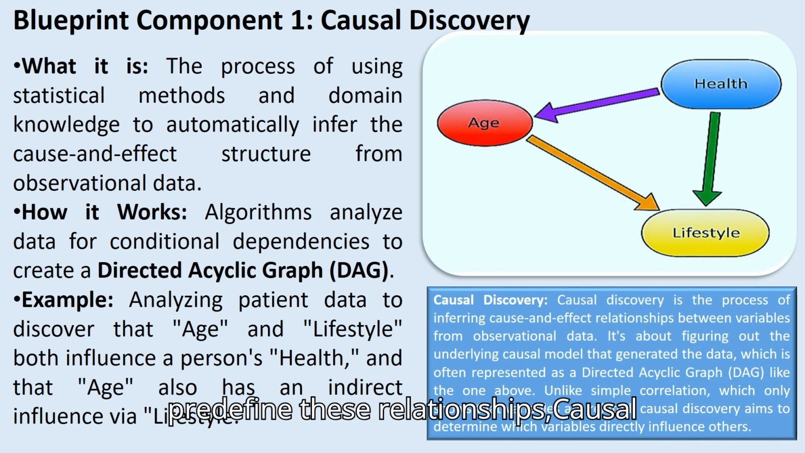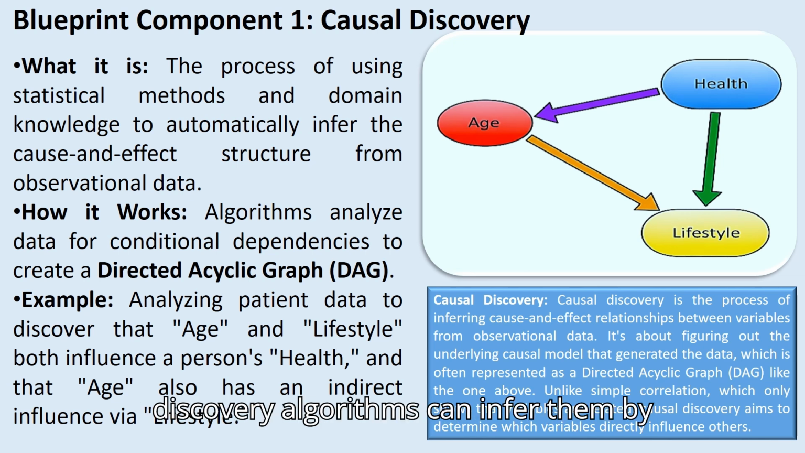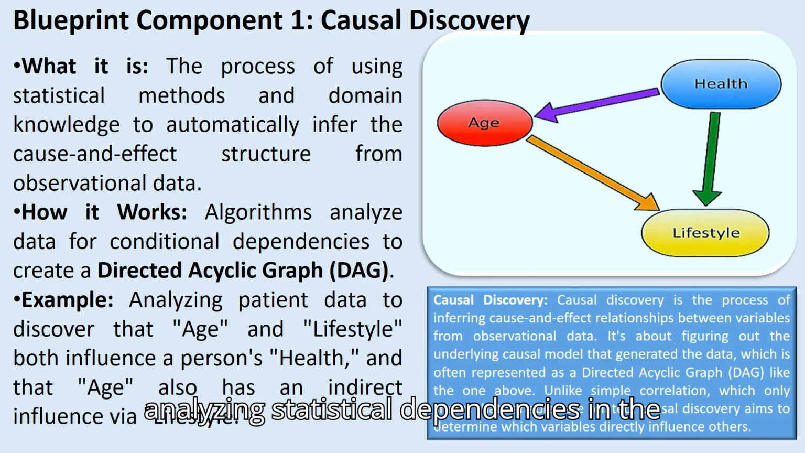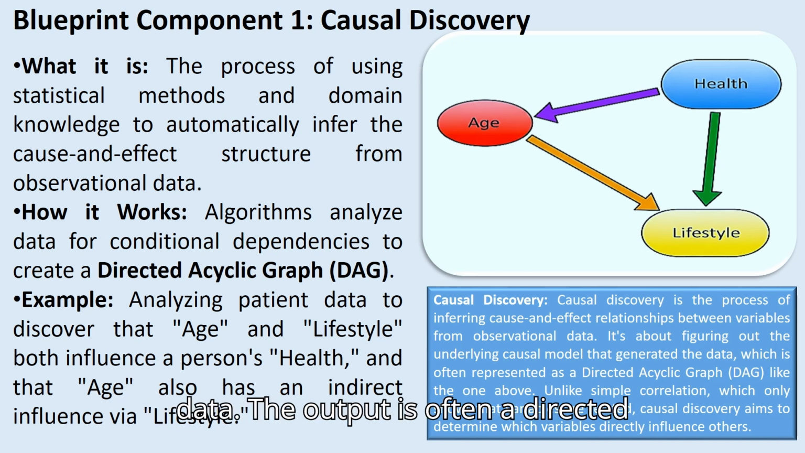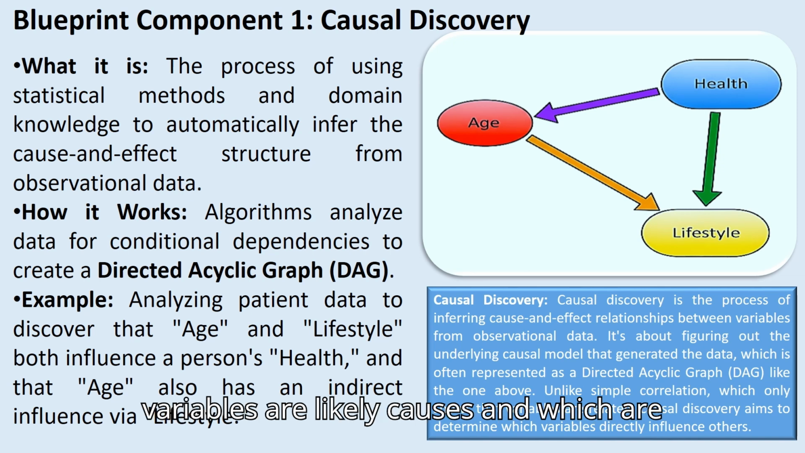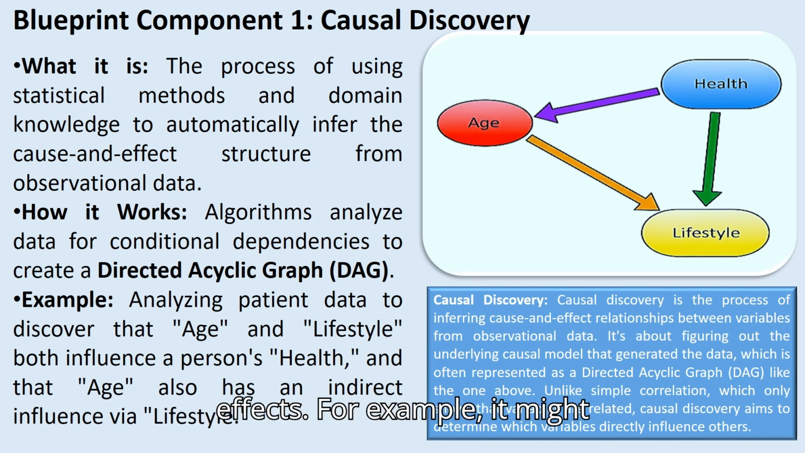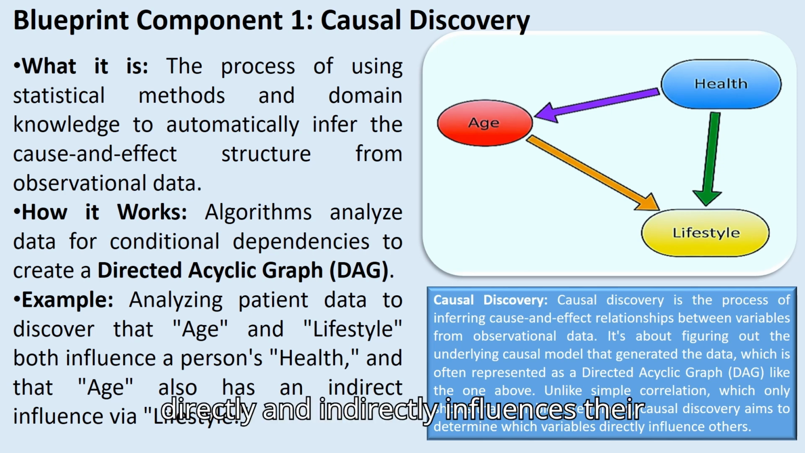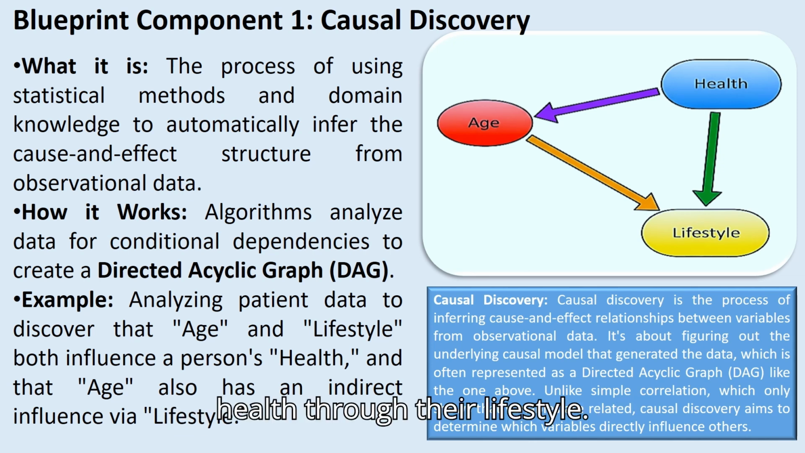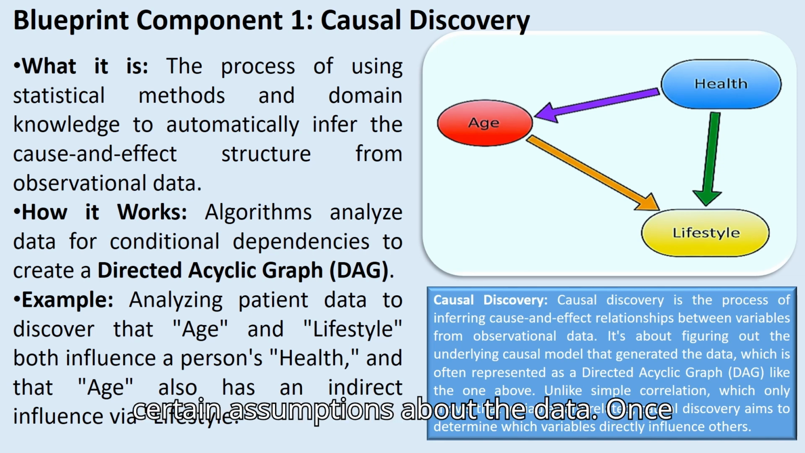Instead of us having to predefine these relationships, causal discovery algorithms can infer them by analyzing statistical dependencies in the data. The output is often a directed acyclic graph, or DAG, as shown here. This map visualizes which variables are likely causes and which are effects. For example, it might discover that a patient's age directly and indirectly influences their health through their lifestyle. While this process is powerful, it faces challenges like dealing with unobserved variables and requiring certain assumptions about the data.